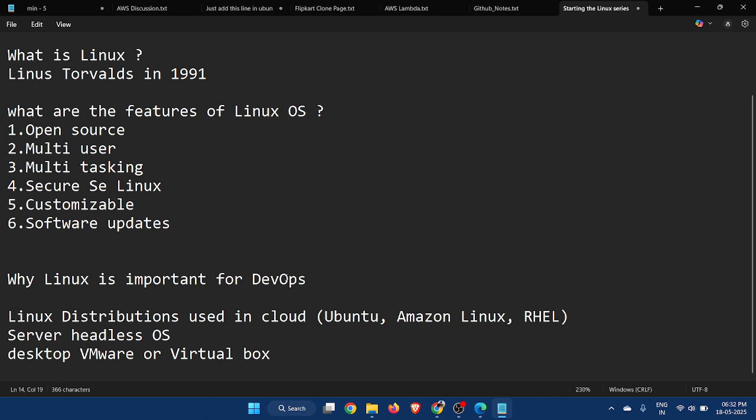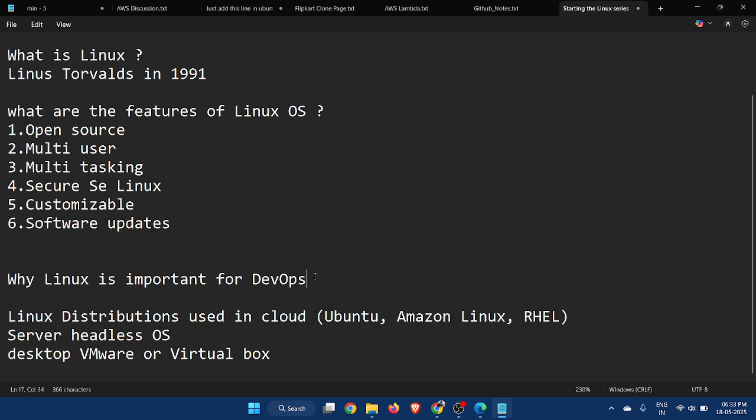And why is Linux important for DevOps? Linux is very important for DevOps because the whole of DevOps is based on Linux. All the software which we are deploying on the servers, those servers are based on the Linux operating system also.